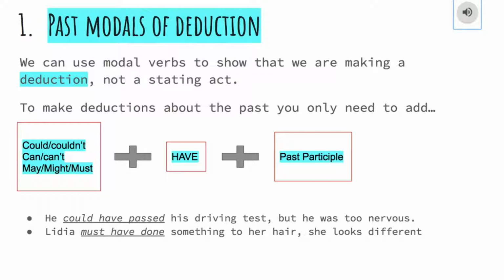We have some examples. He could have passed his driving test, but he was too nervous. We have in this example the modal verb could plus have plus the past participle of the verb pass, which is passed. And then, Lydia must have done something to her hair. She looks different. We have must plus have plus the past participle of the verb do, which is done.